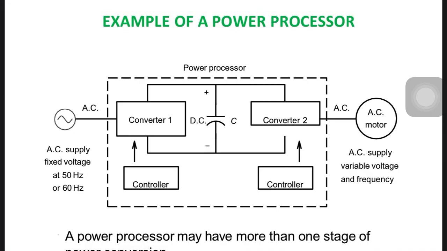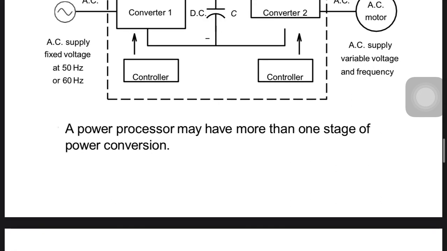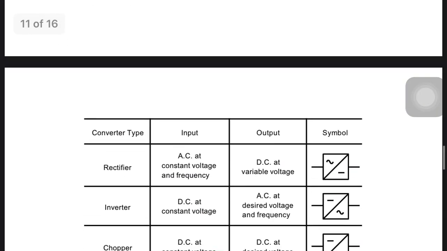So the power processor may have more than one stage of power conversion. It is not necessary that it only converts AC to DC. Further, it may convert DC to DC, and further convert DC to AC. It may be 4 steps, 3 steps, but the steps will increase according to our requirement.